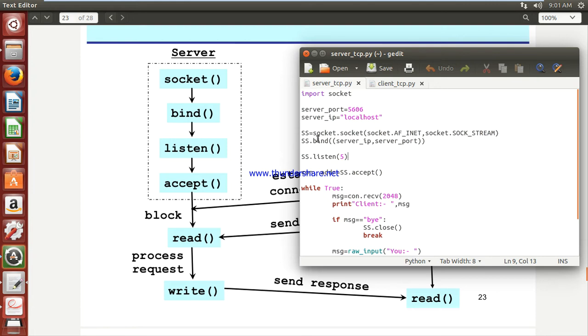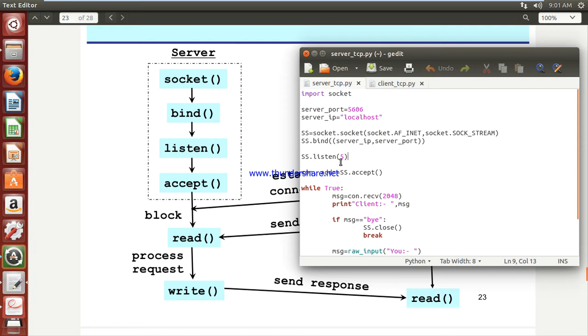Okay, then ss dot bind. After creation of the socket you are trying to bind. ss dot bind takes this IP address and this port, so firstly you are binding them with that server socket. Creation of the socket, then binding one IP address and one port to that particular socket, and that you must pass.